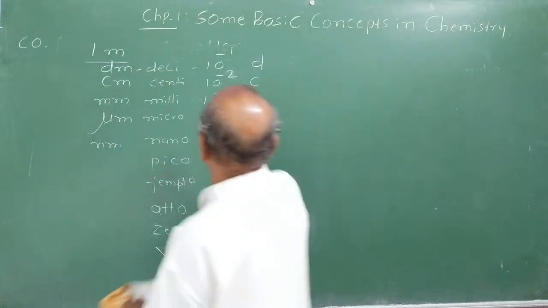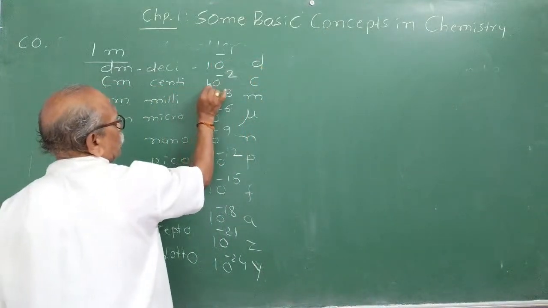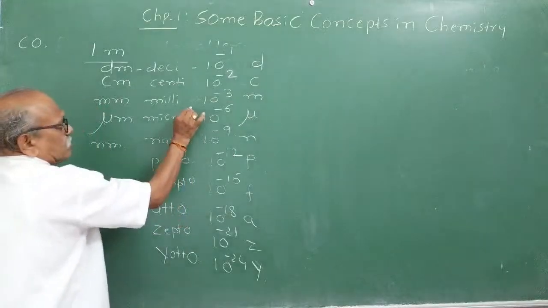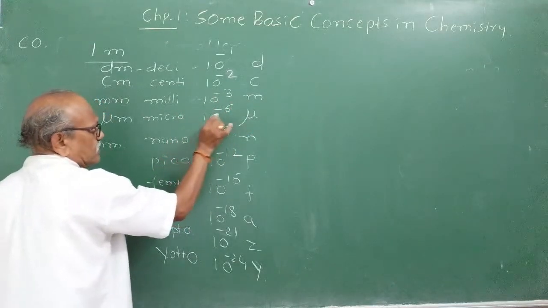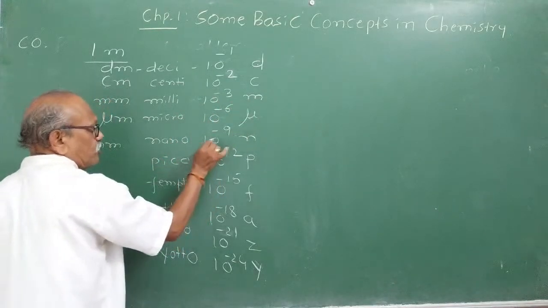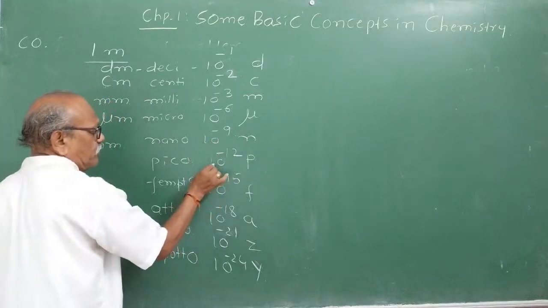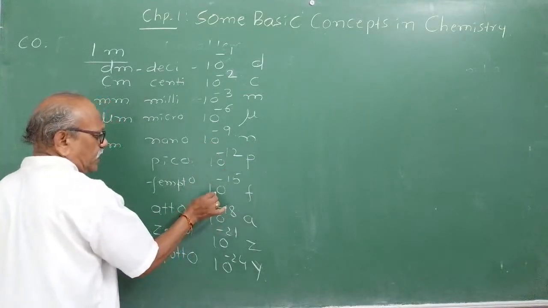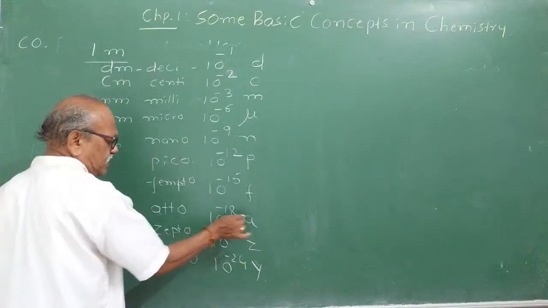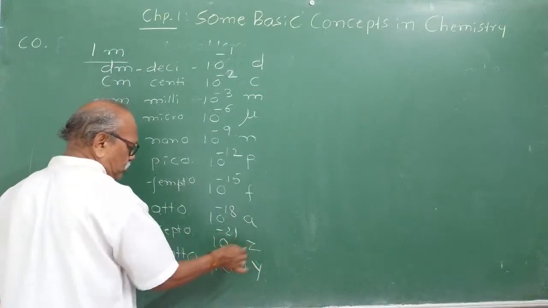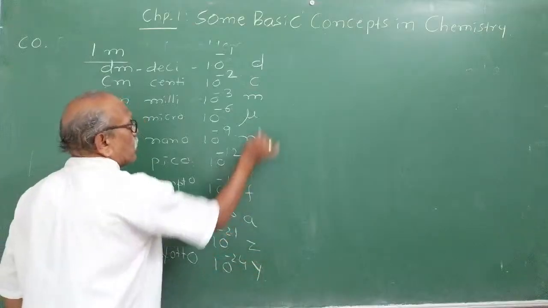Once again, 10 raised to minus 1 deci, 10 raised to minus 2, note down correctly, centi, 10 raised to minus 3 milli, 10 raised to minus 6 micro, 10 raised to minus 9 nano, 10 raised to minus 12 pico, 10 raised to minus 15 femto, 10 raised to minus 18 atto, 10 raised to minus 21 zepto, 10 raised to minus 24 yocto.